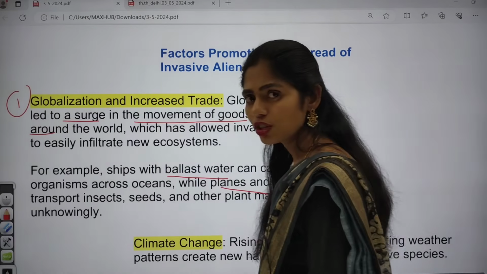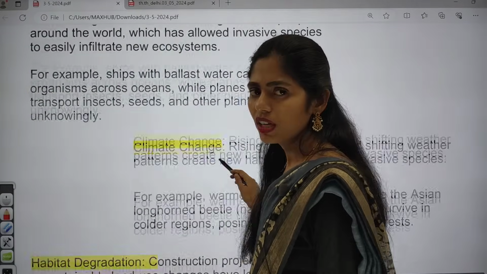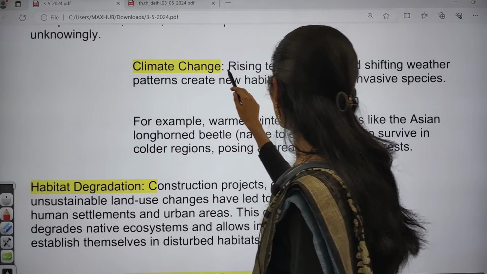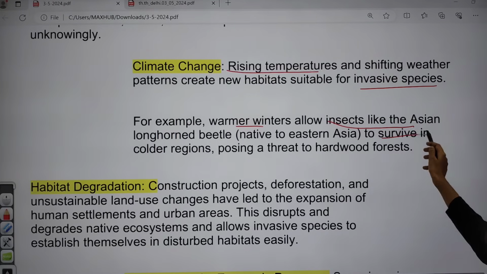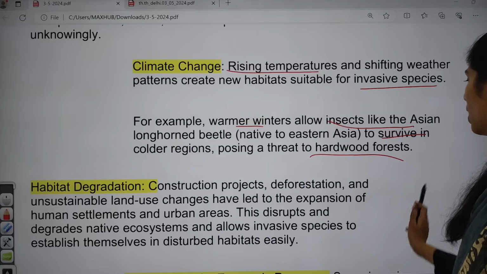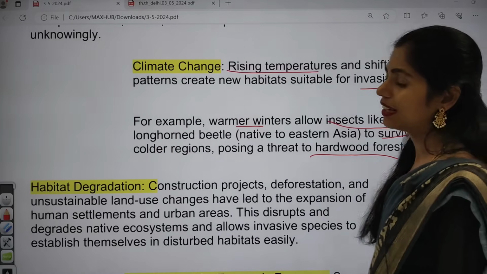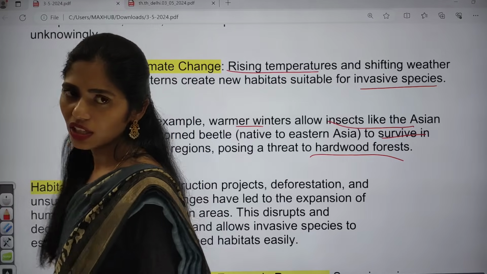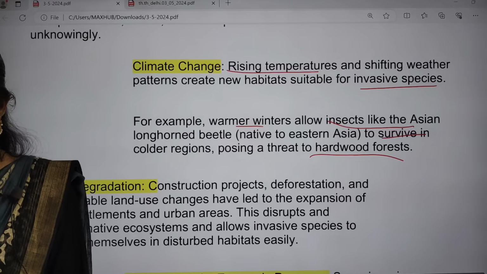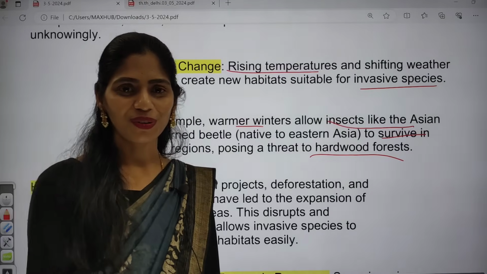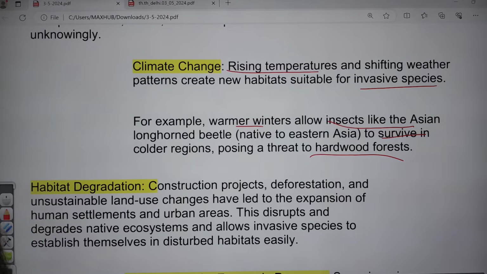And next one is climate change, which also leads to the introduction of invasive species. Rising temperatures and shifting weather patterns create new habitats suitable for invasive species. For example, warmer winters allow insects like the Asian long-horned beetle to survive in colder regions, and they pose a threat to hardwood forests. Even the migration of birds happens because of climate. In winter they migrate to regions where the temperature is high, and in summer they go to places where it is cold. Migration is also an example.